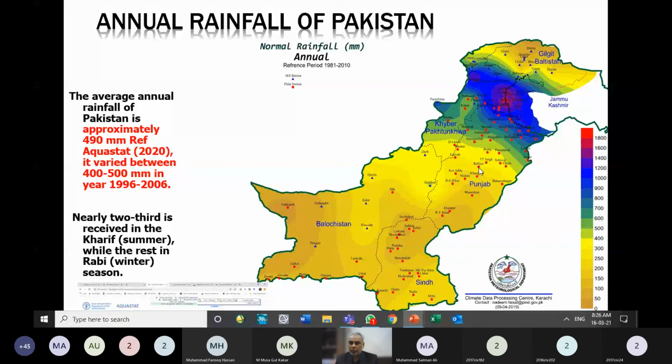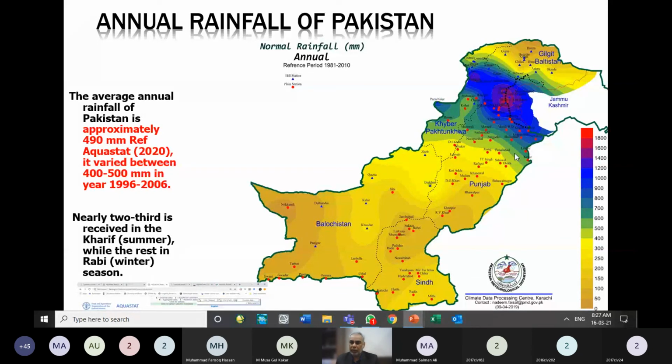These red points are the stations in Pakistan. What stations? Meteorological stations which measure the rainfall. So it shows us the variation of the rainfall all over Pakistan. It does not tell me the average annual rainfall of Pakistan. So wherever you live, you can see what the average rainfall is for your area.